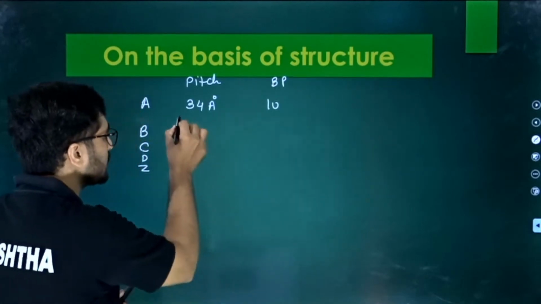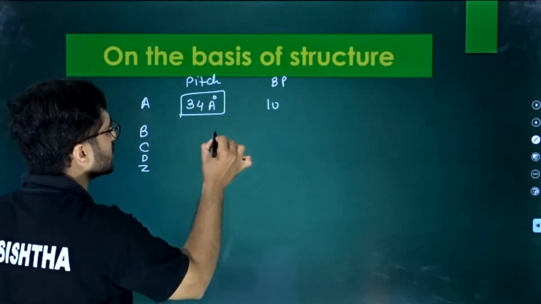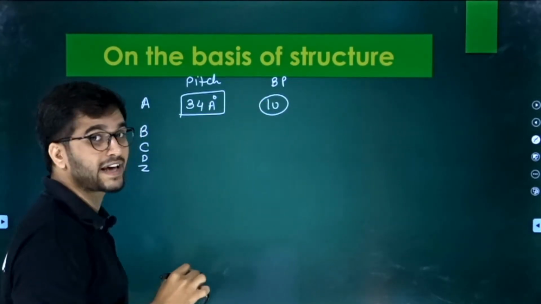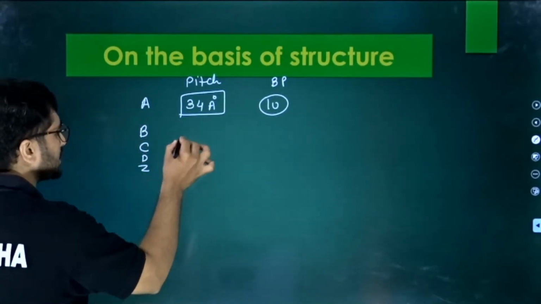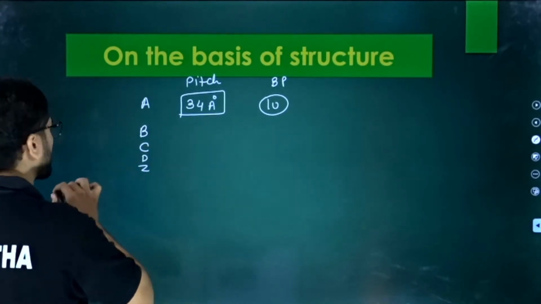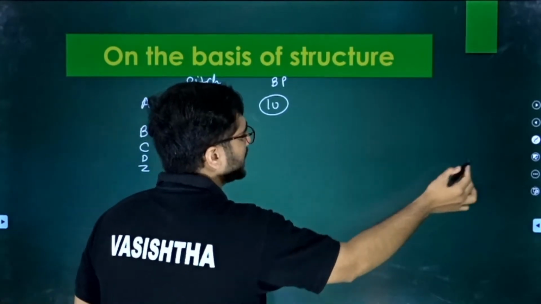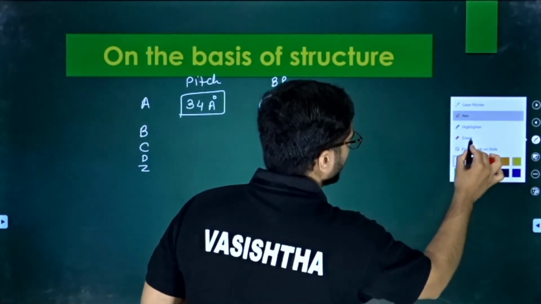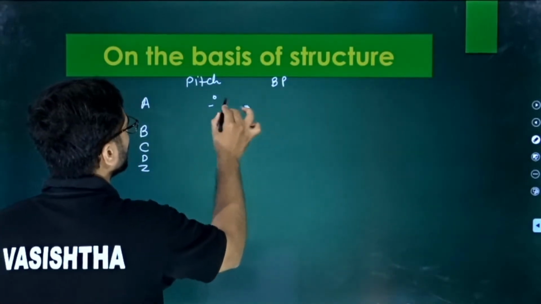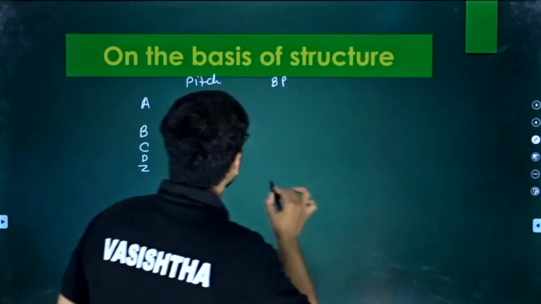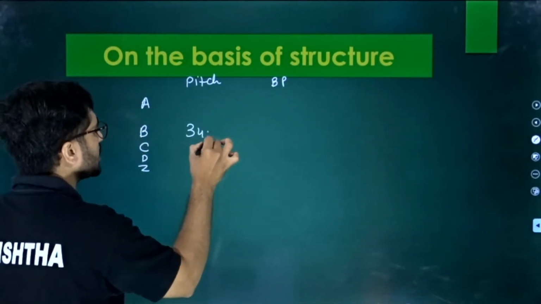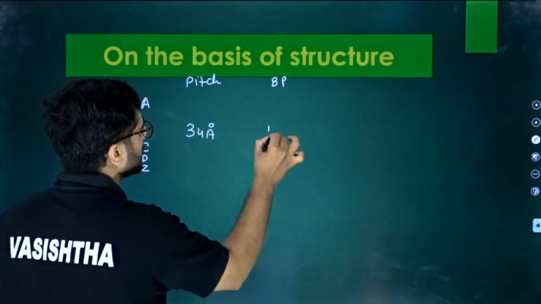So this one pitch is about 34 angstroms in length and is composed of 10 base pairs. Another one is B DNA, right? Sorry, we made a mistake because our DNA is B DNA. So these values are for the B DNA, not for A, because our DNA is not A DNA. Clear? So we have 34 angstroms here, and we have 10 base pairs.